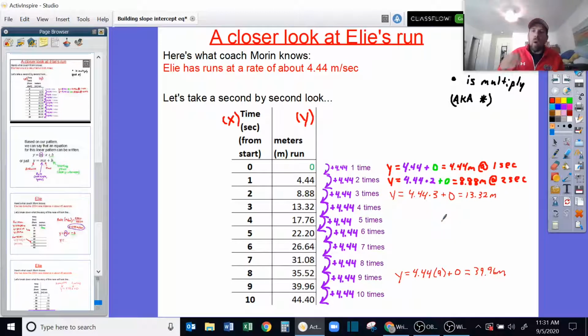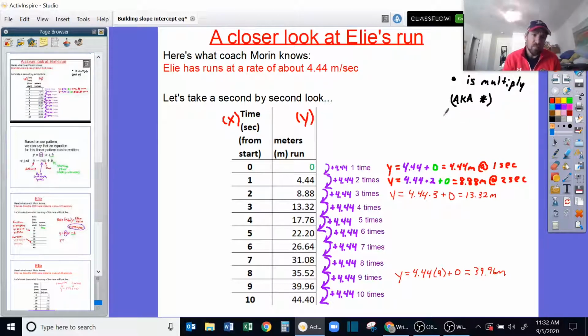So what we can notice here is that we can actually use this to write an equation. All of these calculations have that same pattern, and so we can turn this into a formula. Now, I want to mention that I've used this raised dot to represent multiplication, and I'm going to be consistent about that throughout our class. I don't like the x to use multiplication because we're going to be using x as a variable in our algebra class.